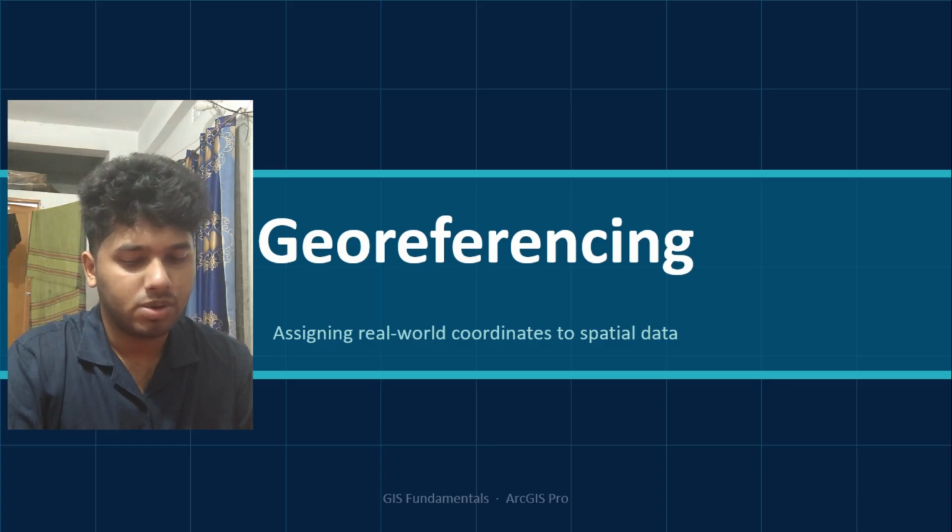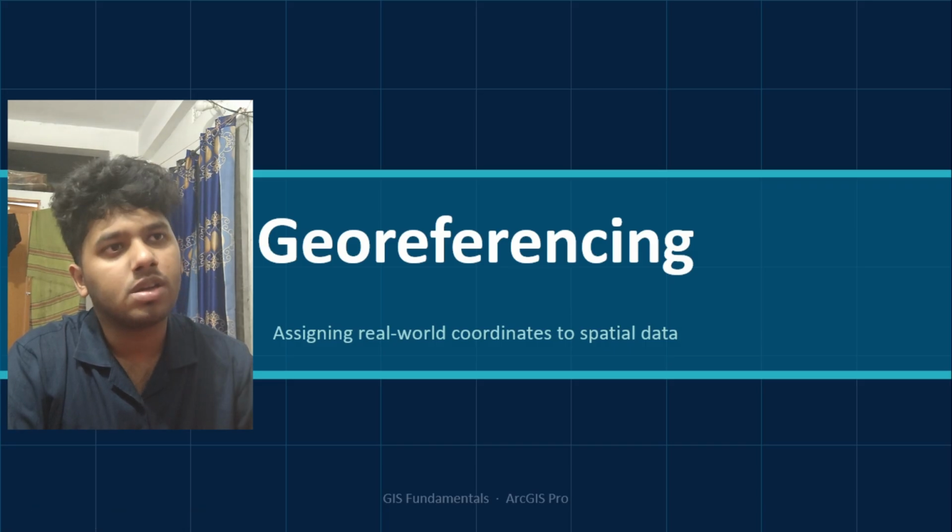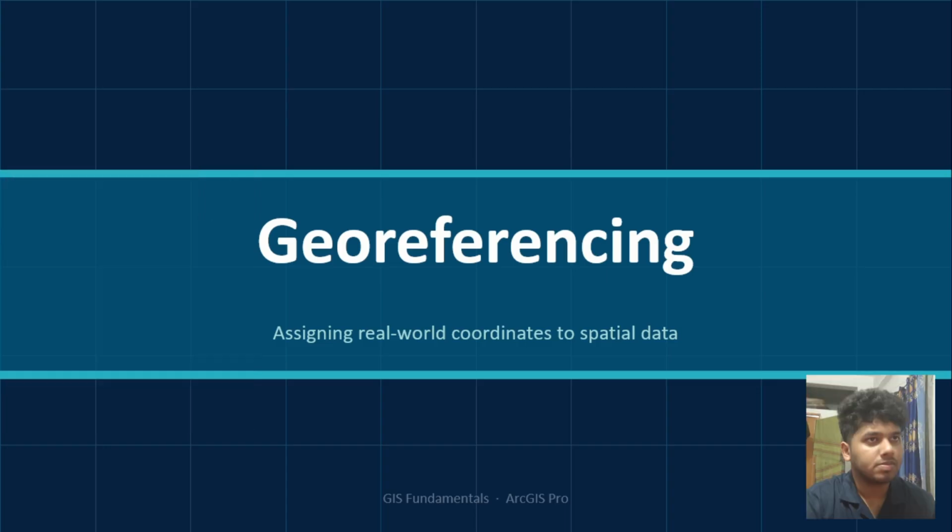To be honest, 90% of the maps in the current world are still hand drawn, like the very detailed maps of any jila or upazila, which is called a municipality. So now we use georeferencing to assign real-world coordinates to the digitized version of these hand-drawn maps. So let's see what it is.